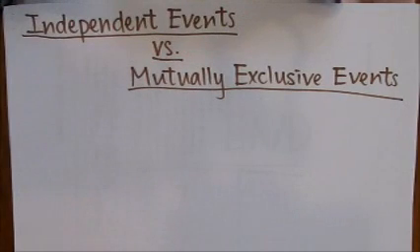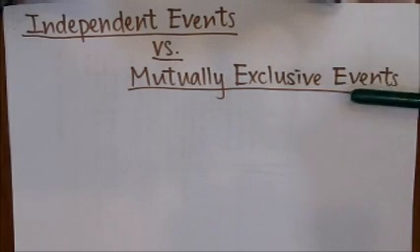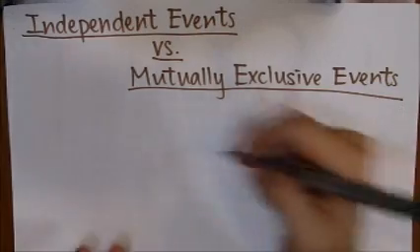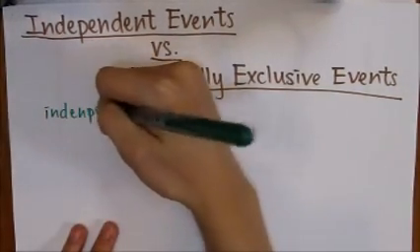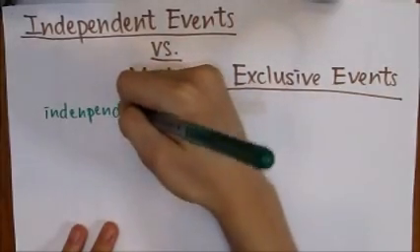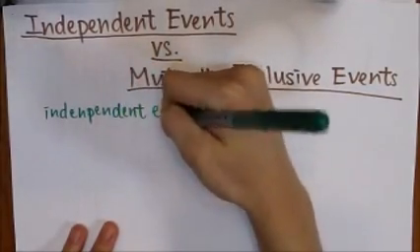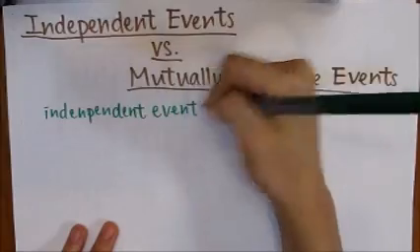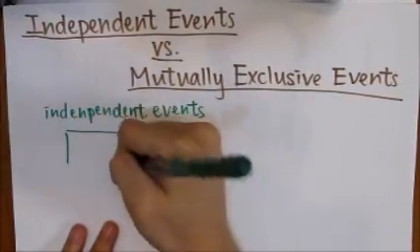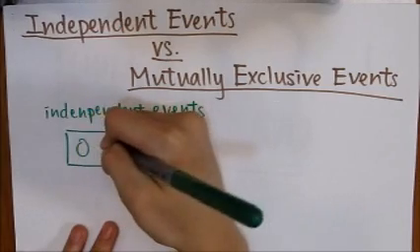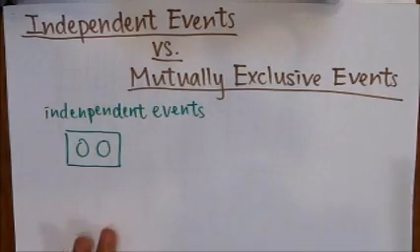Some beginners may easily get confused between independent events and mutually exclusive events, because it's kind of intuitive to have a sense that independent events means that the two events are not related to each other. And if two events are not related, they would be separate like this in a Venn diagram.